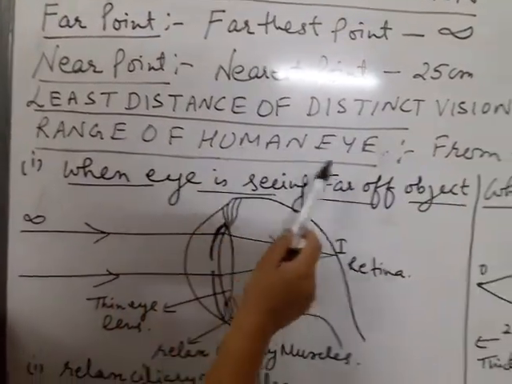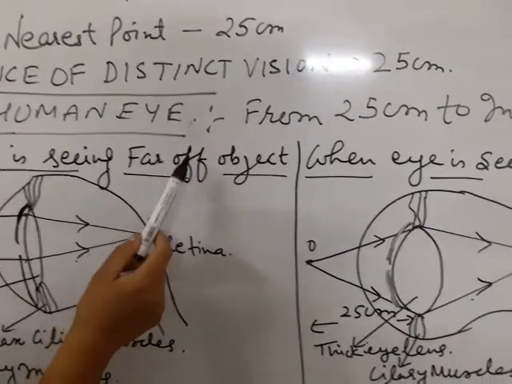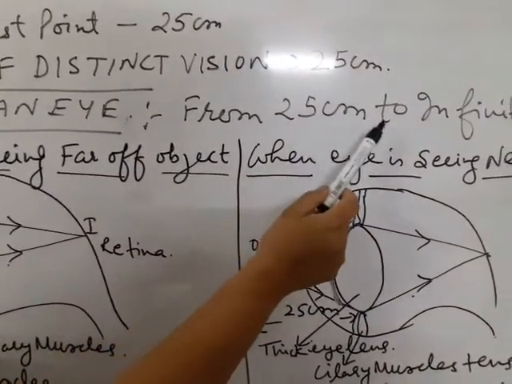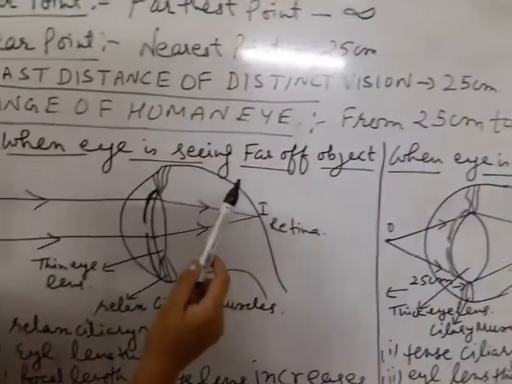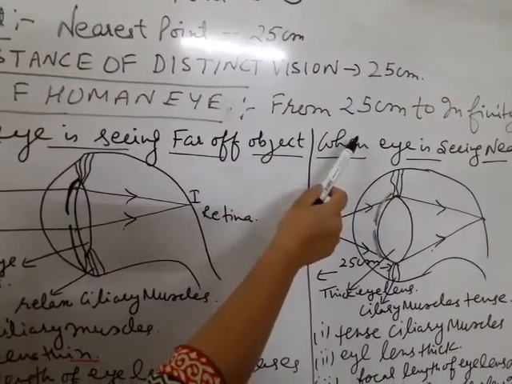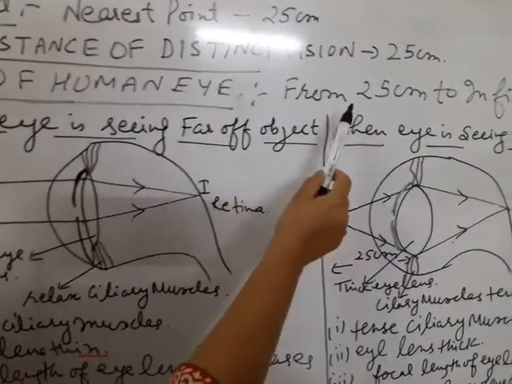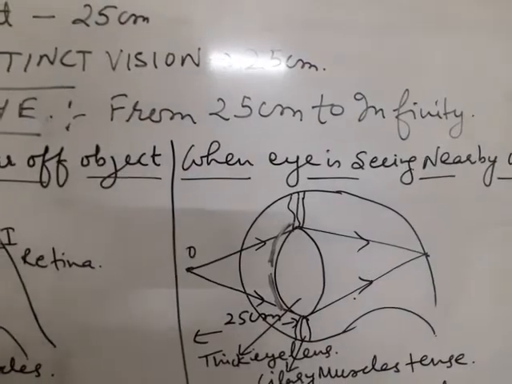Then is range of human eye. Range of human eye is from 25 centimeter to infinity. Infinity is the farthest point and 25 centimeter is the nearest point. So human eye can see from 25 centimeter to infinity.